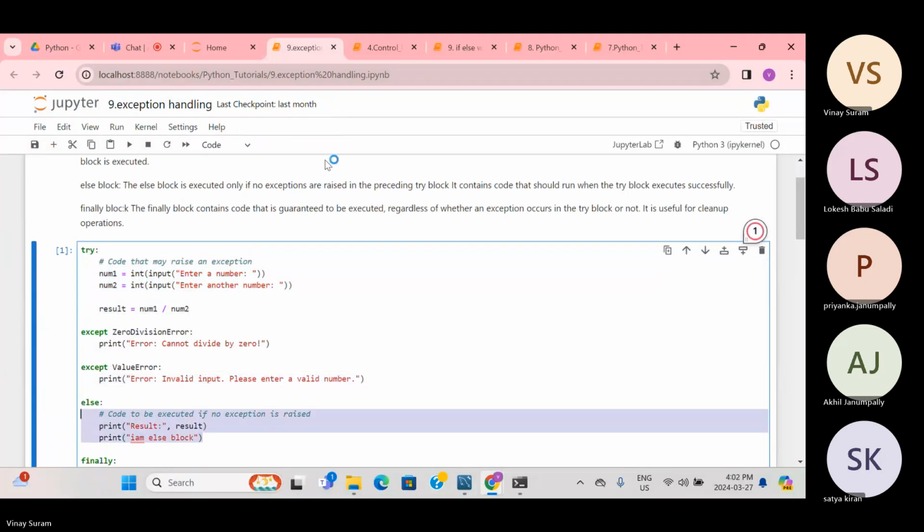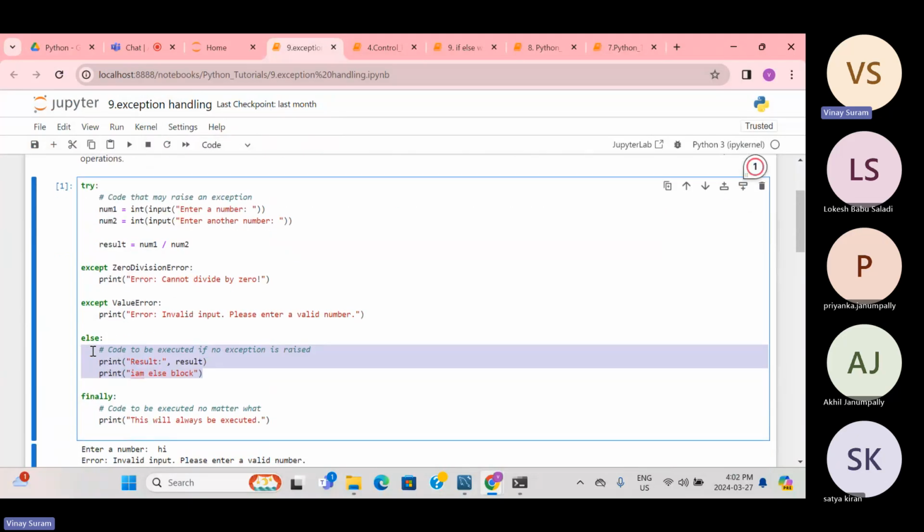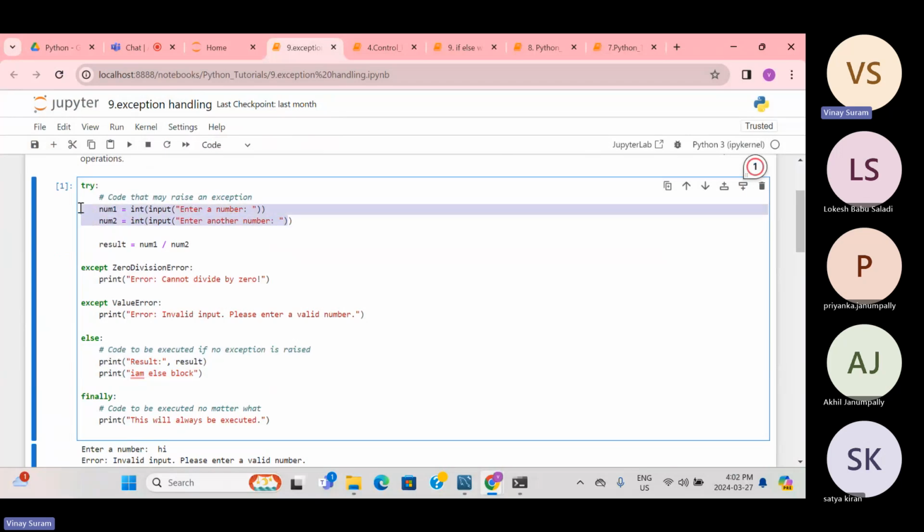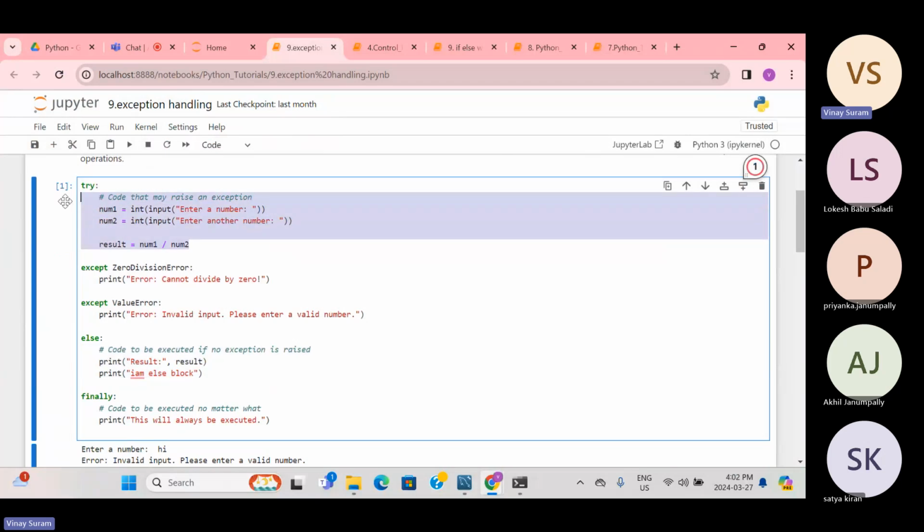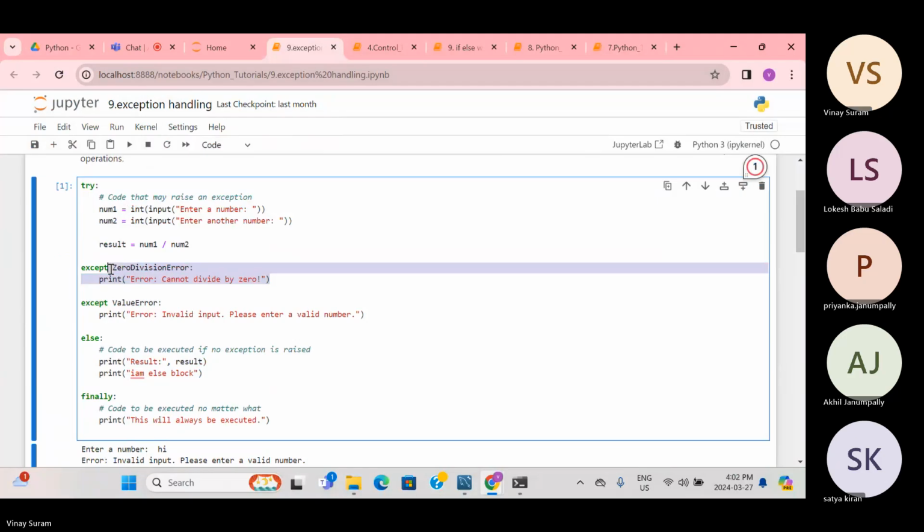So are you clear till try, except, else, and finally? Just one more time. The try block will check for potential exceptions based on the syntax that we provide. And in the except block, if there is an exception in the try block, it will provide a print statement like cannot be divided by 0, if you're trying to divide 50 by 0, which is not divisible.